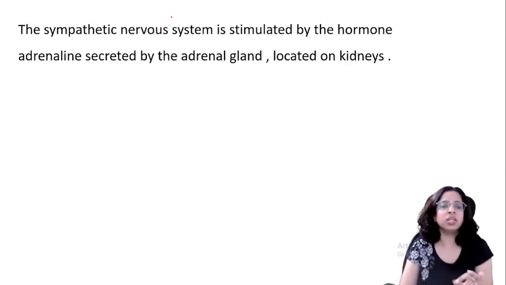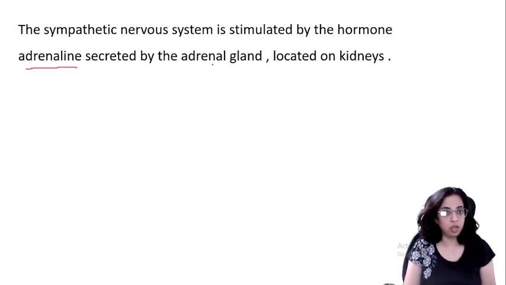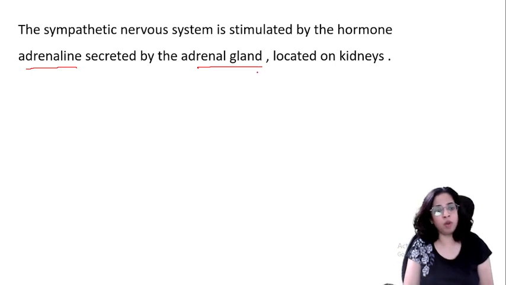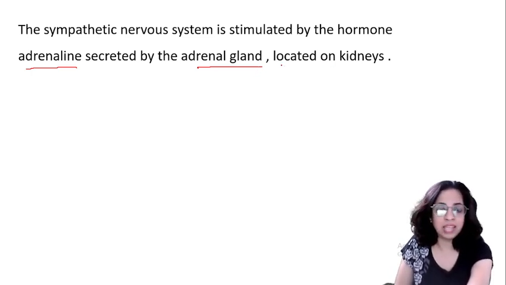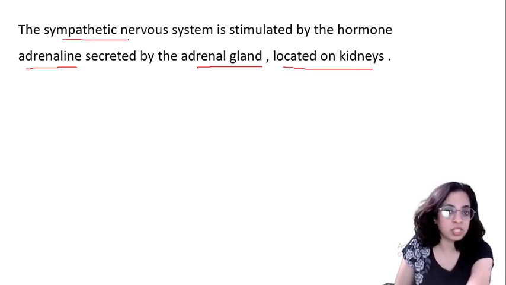The sympathetic nervous system is stimulated by the hormone adrenaline, which is secreted by the adrenal gland. We'll talk about all these glands in our upcoming lecture on endocrine glands, and this adrenal gland is located on the kidney. तो sympathetic nervous system को stimulate कौन सा hormone करता है?